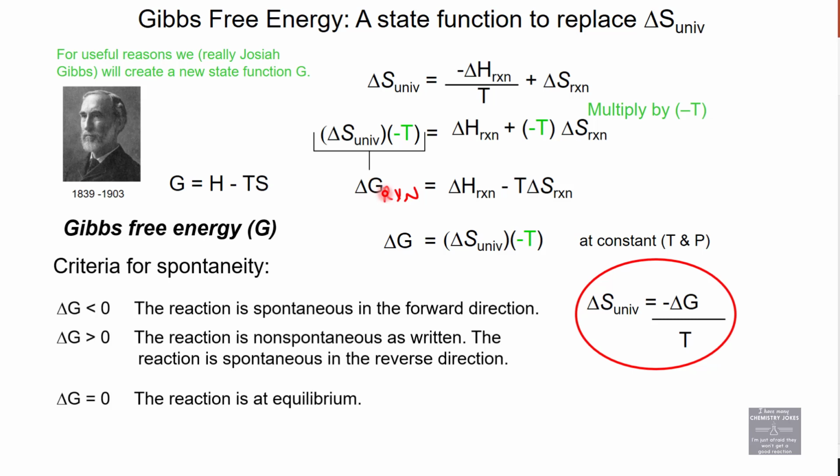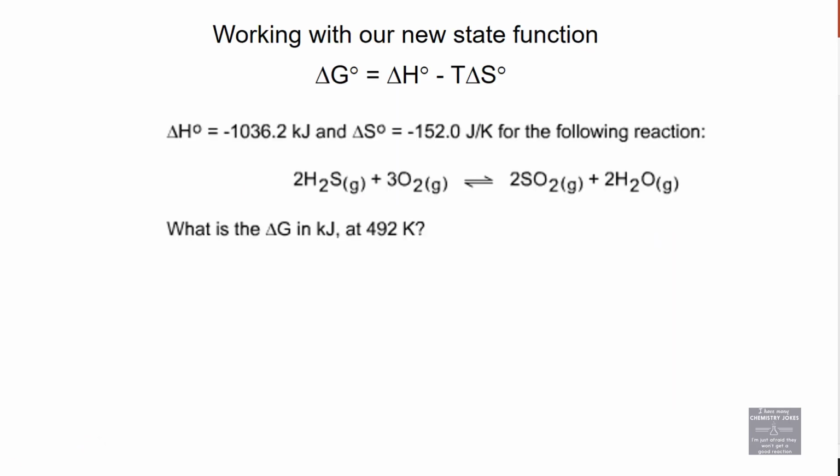For phase changes, like solid going to liquid, liquid going to gas, gas going to liquid, those are equilibrium processes, and delta G is equal to 0 for a phase change. So sometimes you will be asked to find the temperature of a certain phase change. Delta G is 0 for phase changes because those are equilibrium processes. All these are constant temperature processes. That matters.